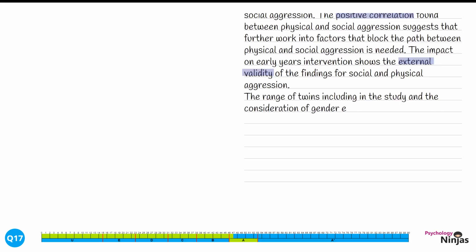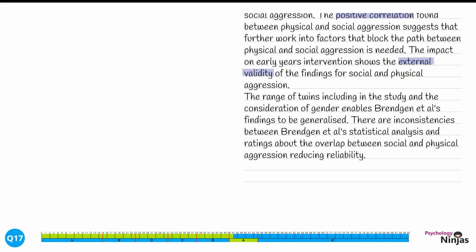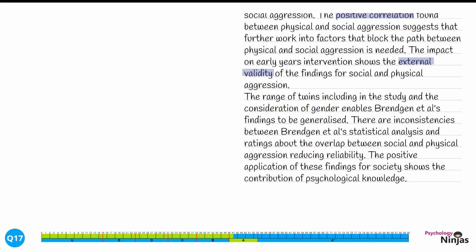The range of twins included in the study and the consideration of gender enables Brendigan et al.'s findings to be generalised. There are inconsistencies between Brendigan et al.'s statistical analysis and ratings about the overlap between social and physical aggression, reducing reliability. And finally, the positive application of these findings for society shows the contribution of psychological knowledge.